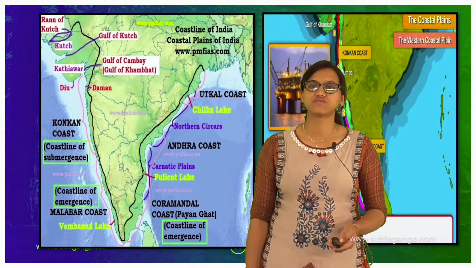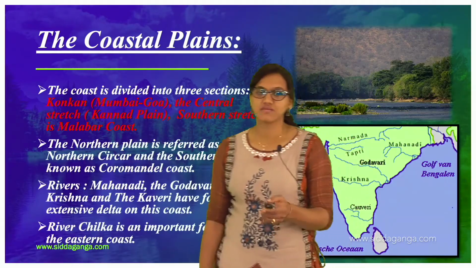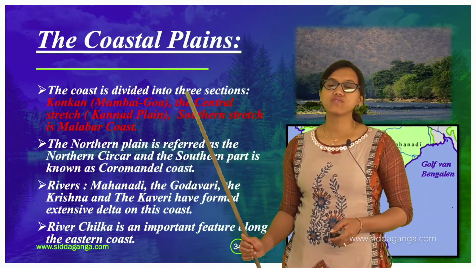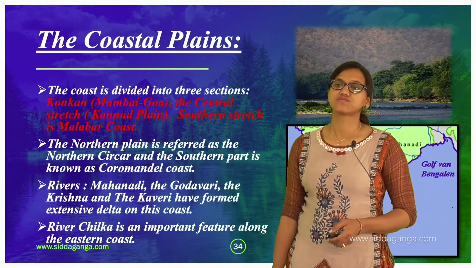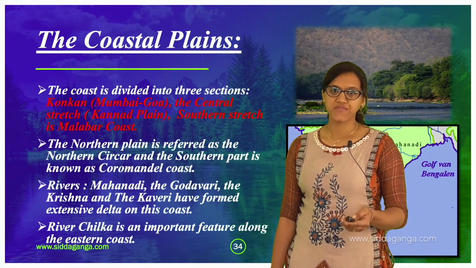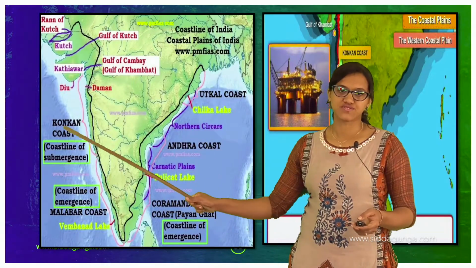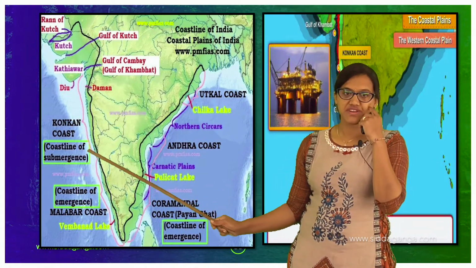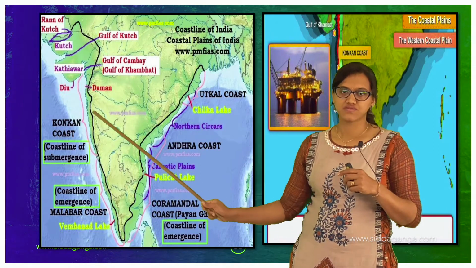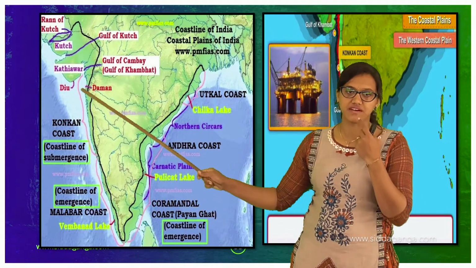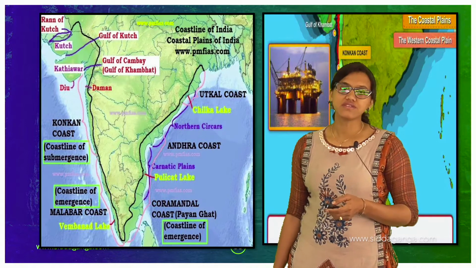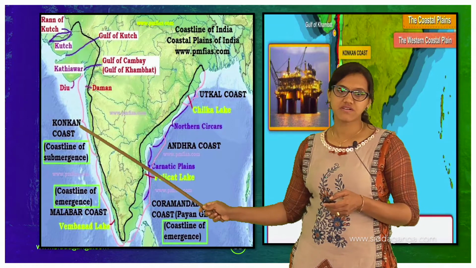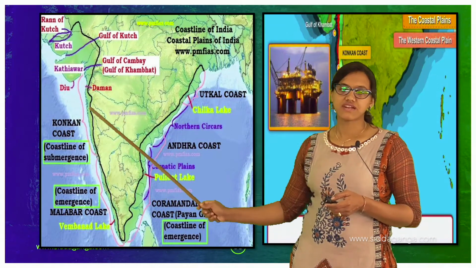When it comes to coastal plains, we have certain things which we will be dealing with. The coast is divided into three sections. The first is Konkan, with Mumbai and Goa. Here is the Konkan coast. Goa is here somewhere, yes, Goa and Mumbai. So that area will be called the Konkan coast. Can you see the pink line here? The bracket from here till here, yes, that is the Konkan coast.